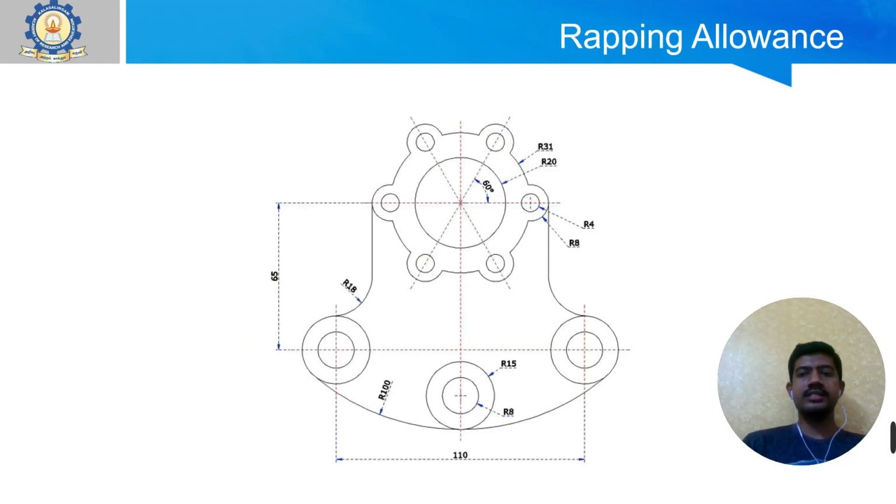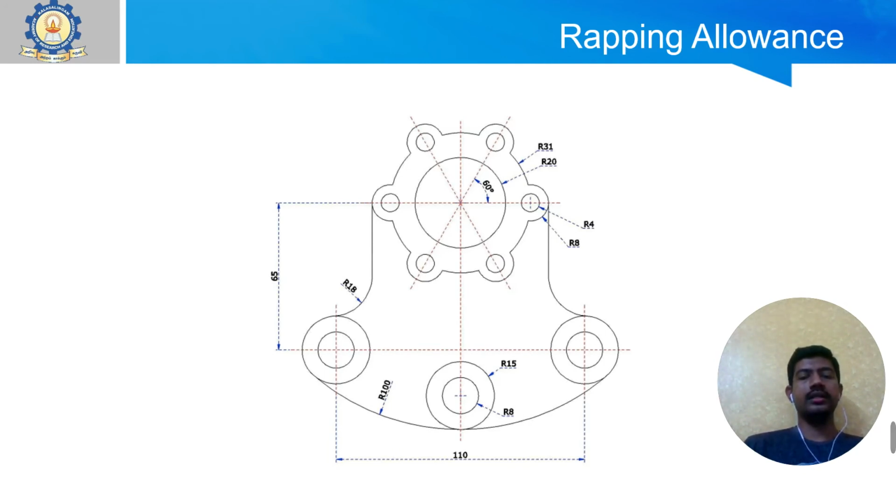And the final thing is wrapping allowance. After you place your pattern inside the mold and set it up, you have to remove the pattern, and only then can you complete the mold cavity. While removing the pattern, you will disturb the molding sand present around the pattern. This makes a small enlargement of the molding cavity, so the same shape will be replicated in your casting product.